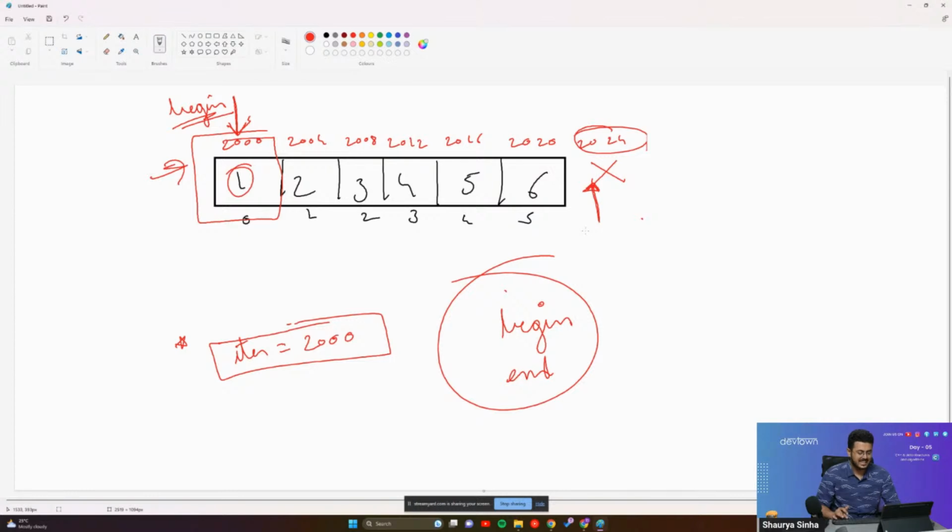Now, how to create an iterator inside? If I want to create an iterator of my own, begin and end iterators are something that are already present. These pointers are already present with vectors itself. They are inbuilt. What if I want to create my own pointer, point it to the first element, and call it iter? I want to create my own iterable. And we can definitely do that.